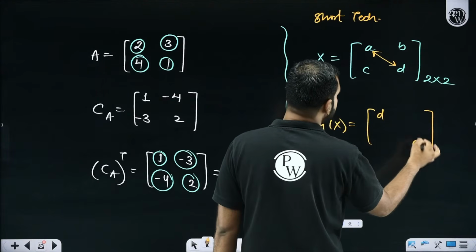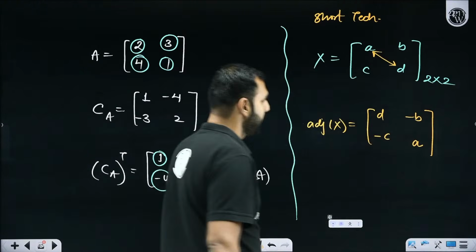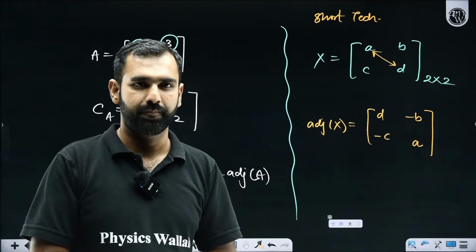So this should become D and A, and keep this B and C as it is, just put a negative sign before them. That's how you give the adjoint of a 2 by 2 matrix.